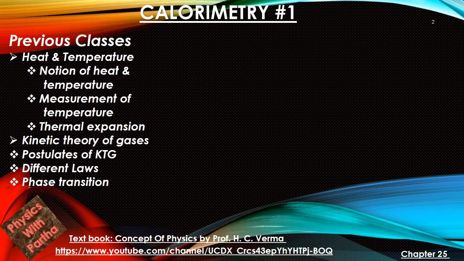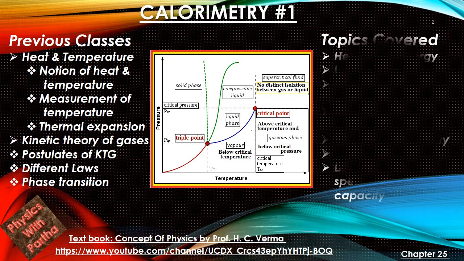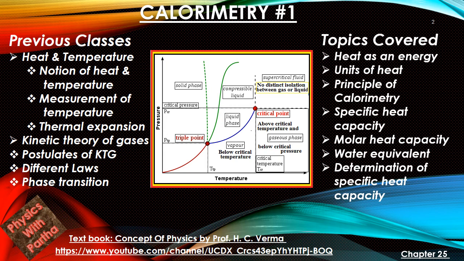In kinetic theory of gases, we learnt different postulates of KTG, then different laws and phase transition, where we can see in the attached picture the distinction between triple point, critical point, and different phases like solid, liquid, vapor, gaseous phase, and so on and so forth.